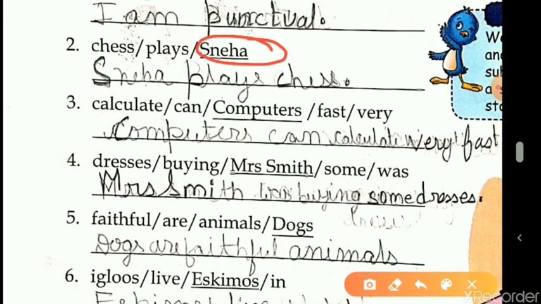As it is mentioned in the tip, the subject always comes in the beginning. So Sneha plays chess, and the subject is followed by the verb, helping verb or verb. Sneha plays chess, and Sneha's S will be capital. You need to keep in mind that whenever we begin a sentence, we always begin with a capital letter and end with a full stop. So Sneha plays chess. Sneha's S will be capital and we'll be ending it with a full stop.